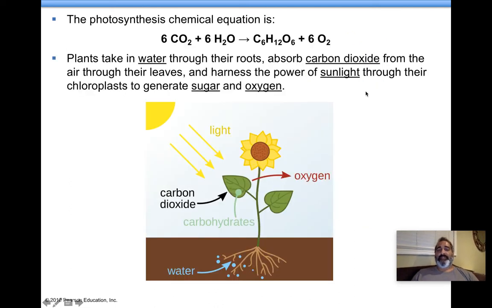Here's the equation. This is a balanced equation. Now beware, on your test, you may not see a balanced equation. And also, you better know what these words mean. Carbon dioxide plus water will make glucose plus oxygen. These can be in any order on the right. These two on the left can be in any order. All right?